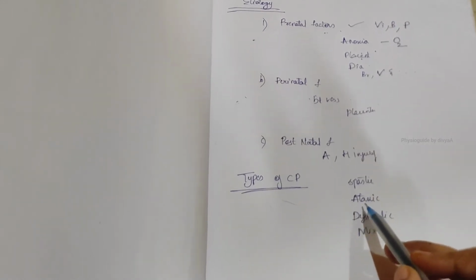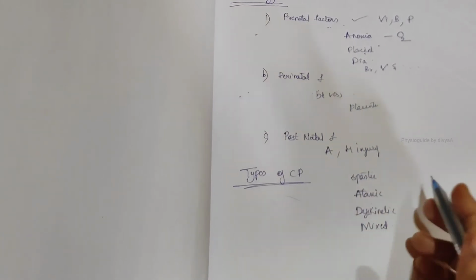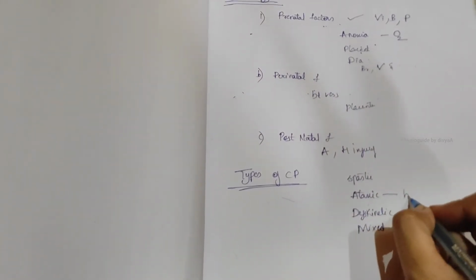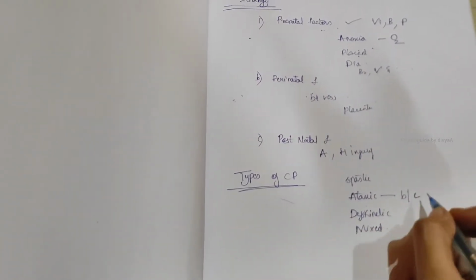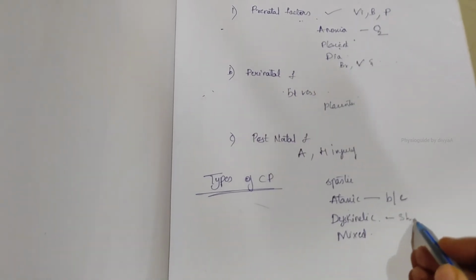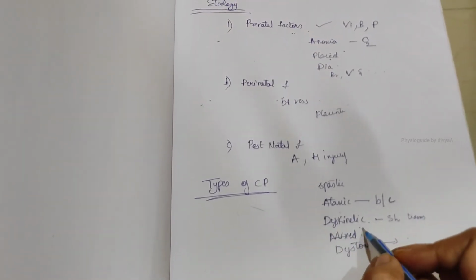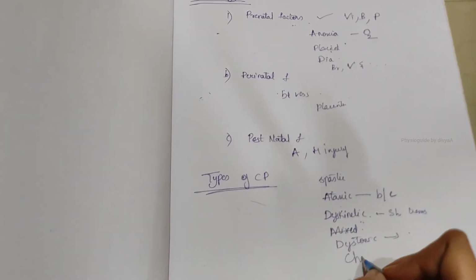Now types of cerebral palsy. Those are spastic, meaning stiff muscles, spasm, stiffness. Next, ataxic, which is due to impaired balance and coordination. Now dyskinetic, where shakes or tremors are seen. Under dyskinetic there are dystonic and choreoathetosis.